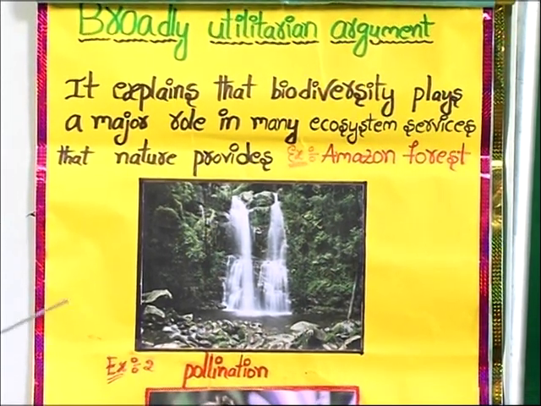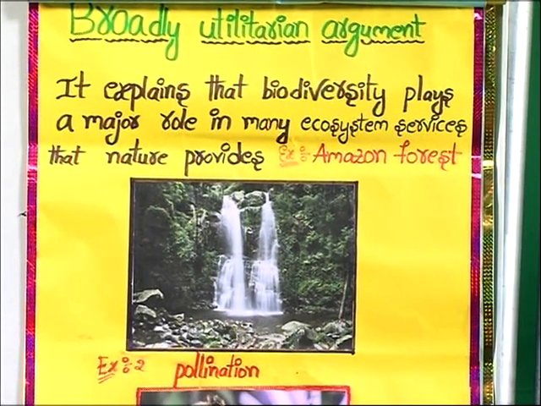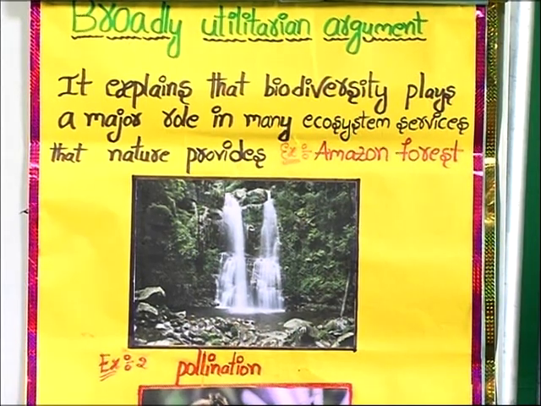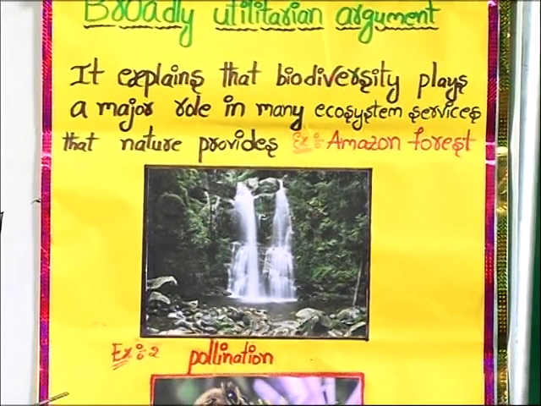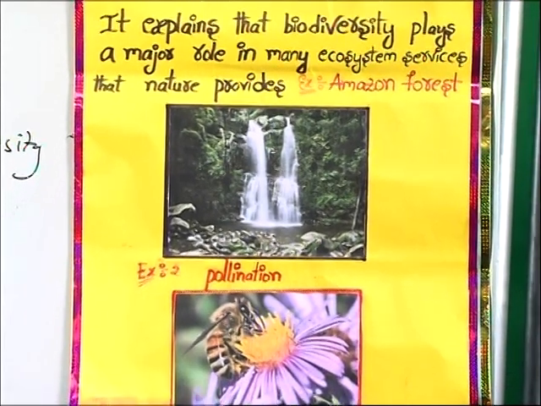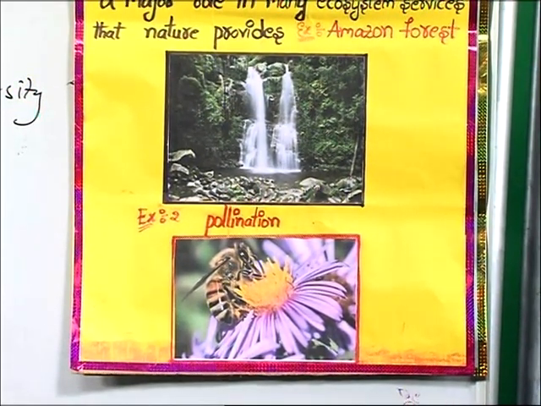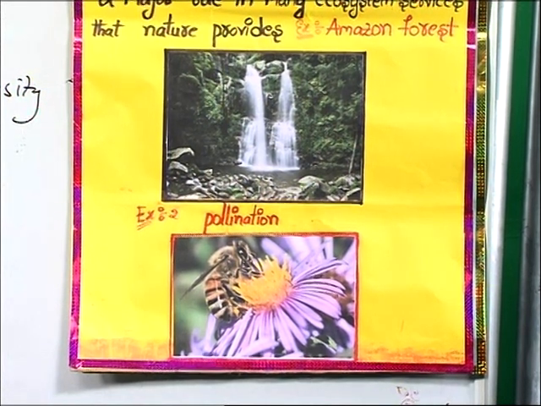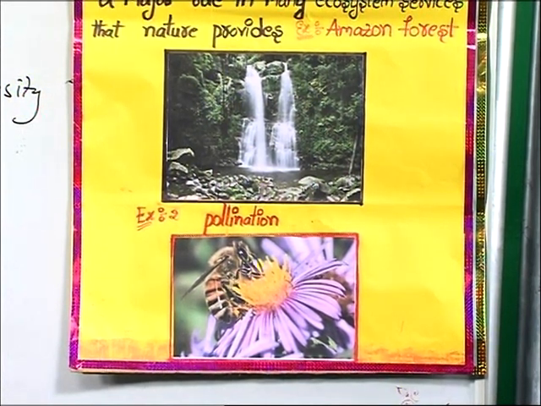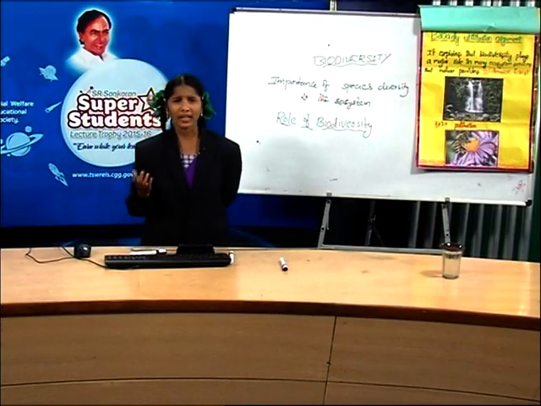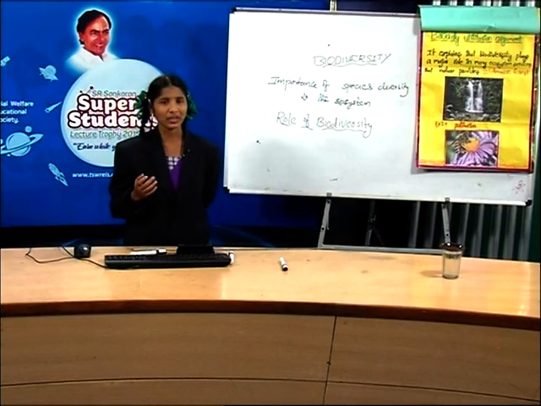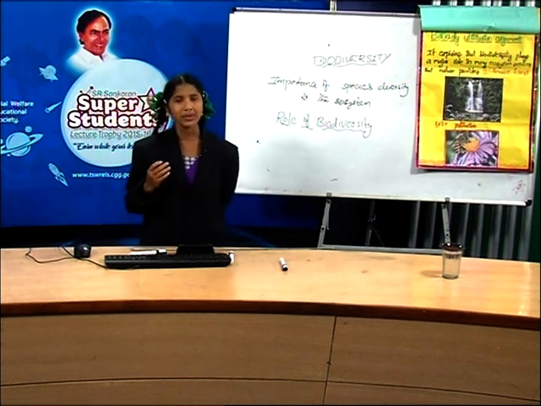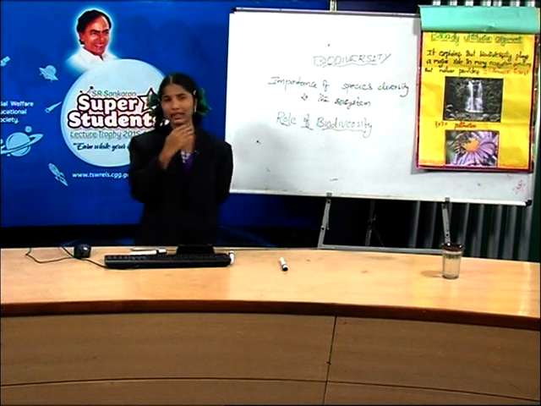Here, the Amazon rainforest produces 20% of the total oxygen in the Earth's atmosphere. And not only that, pollination by pollinating agents like bees, birds, bats, without which plants cannot produce fruits or seeds. And there are other benefits also, like aesthetic pleasures derived by taking a walk in the woods. This is about the broadly utilitarian argument.